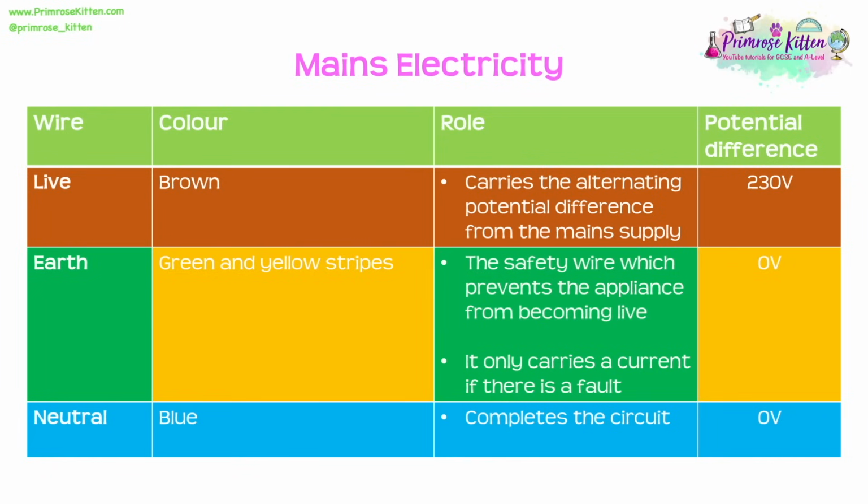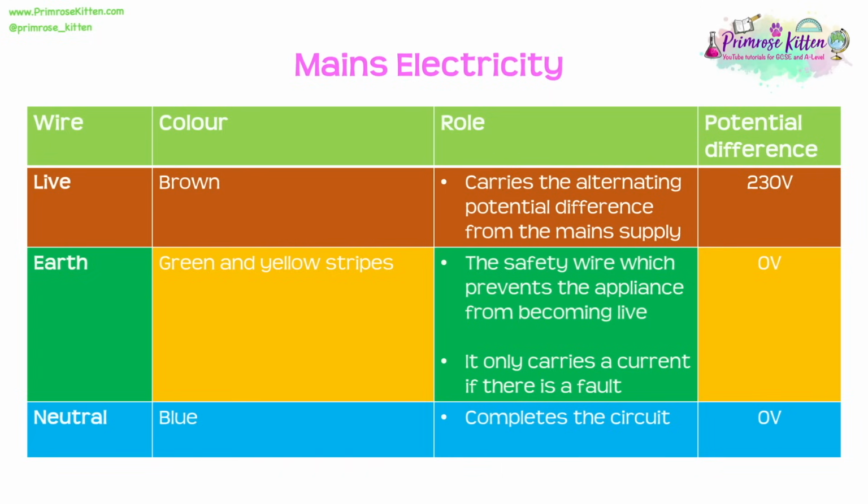Now, as well as knowing the colour of these different types of wires, we also need to know the role that they play and what potential difference goes through them. So the live wire is the most dangerous wire. It carries the alternating potential difference from the main supply. So it carries a voltage of 230 volts.